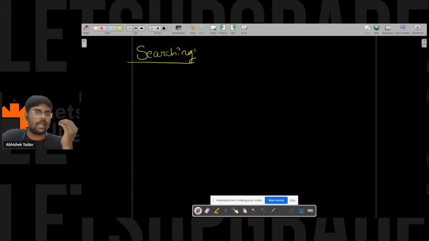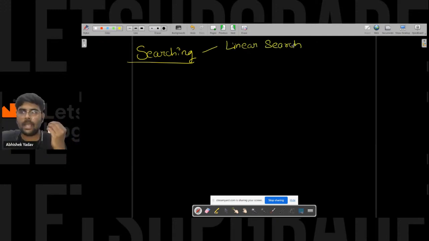First of all, how many kinds of searching do we have? We have two kinds of searching, that is linear search, right? And we have binary search, right, everyone?